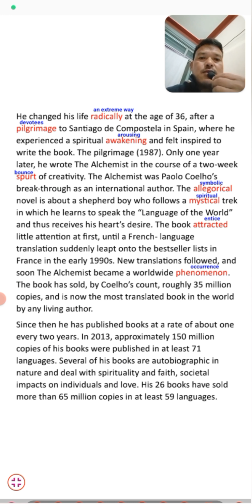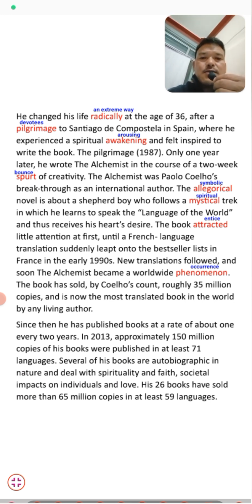Students, this book is symbolic, it's a novel, all about a shepherd boy who used to follow a spiritual track in which he learned to speak the language of the world and thus receives his heart's desire. The Alchemist was the breakthrough for the writer, and it made him famous all around the world. Then he became an international author.